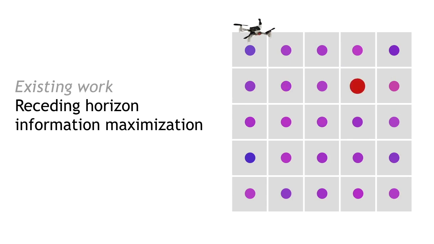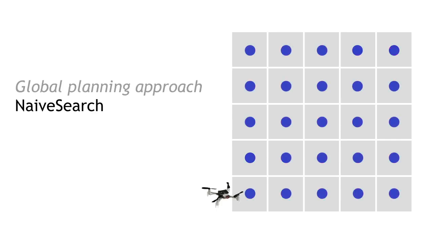Unfortunately, for large search spaces, the real-time computational constraints of this approach necessitate approximations such as limits on planning horizon and trajectory parameterization. These approximations may cause the algorithm to be excessively greedy and spend too much time tracking down false leads. To understand when this is a problem, we implement a simple global planning approach, NaiveSearch.